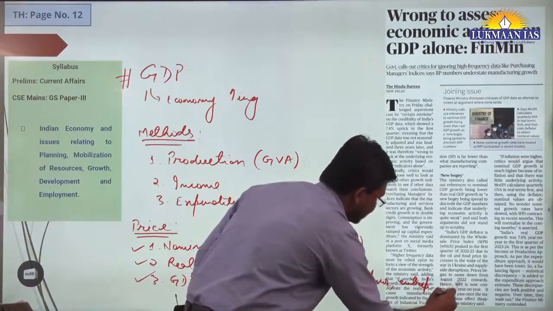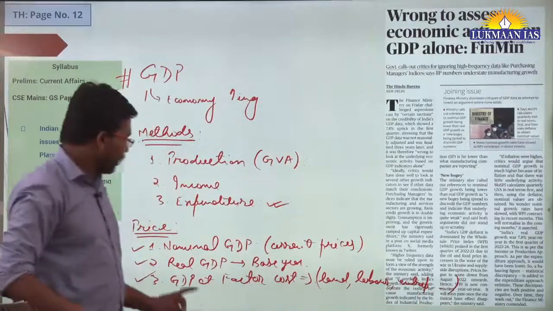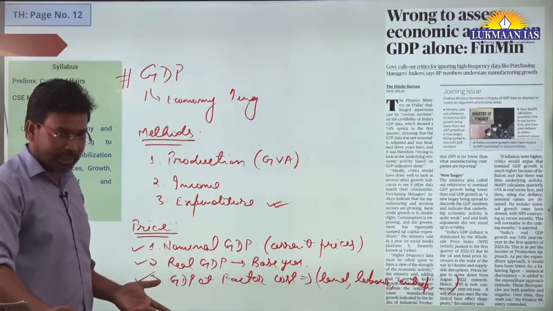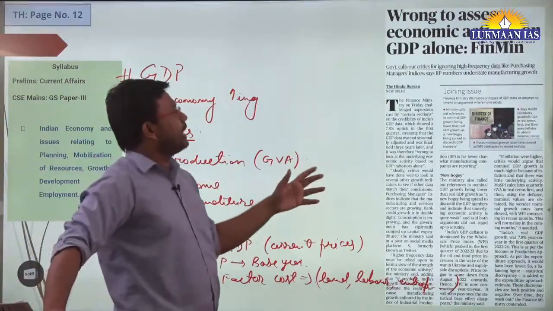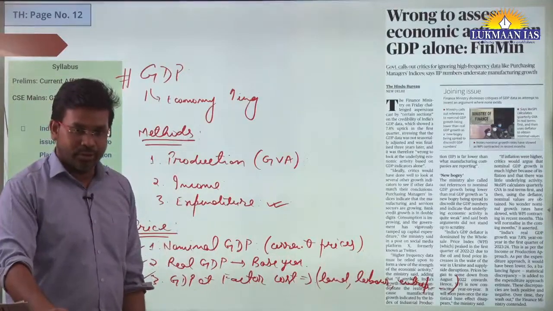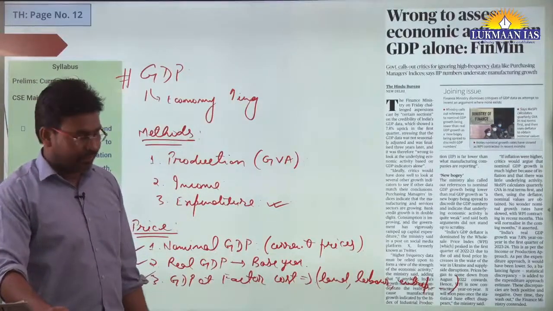Okay, so these prices are used to calculate GDP at factor cost. These are the methods of calculation of GDP. In this article, they have said that it is wrong to assess economic activity on GDP alone. This has been said by the Finance Minister of India.